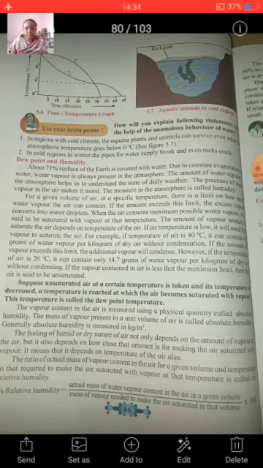How can we explain these observations? Initially the temperature of water in the middle of the cylinder lowers due to the freezing mixture of the outer bowl. We know that in the outer bowl there is a freezing mixture, that is the mixture of ice and salt, due to which the temperature of water in the middle of the cylinder lowers, and since the temperature of water there decreases, its volume decreases. Temperature of water decreases, therefore volume of water also decreases and its density increases.